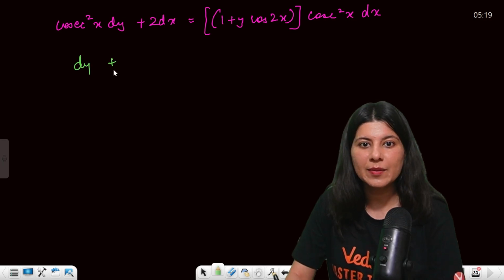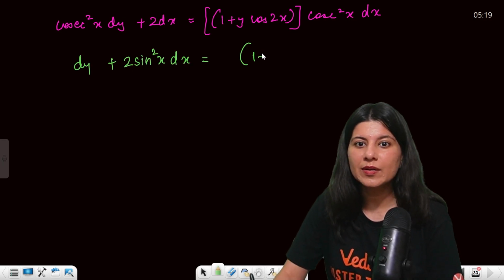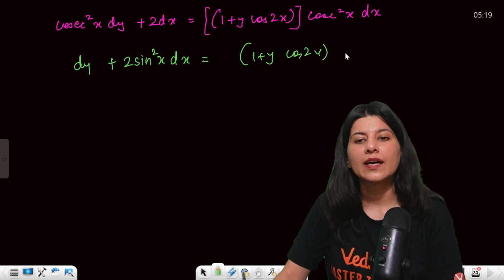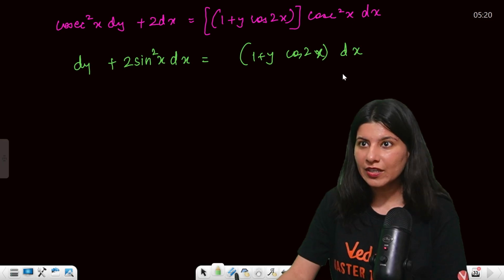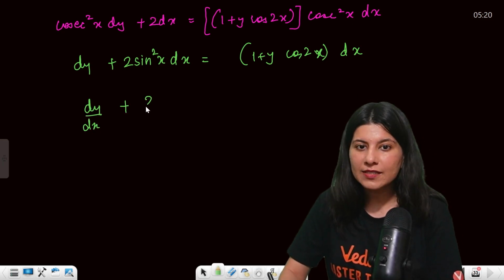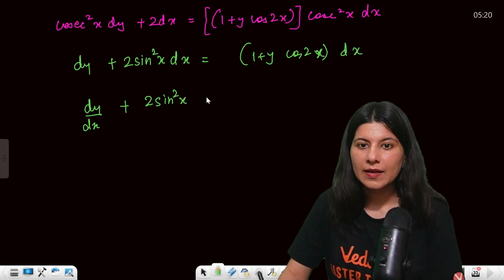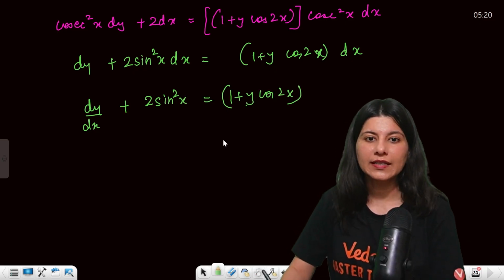So this is dy plus 2 sin square x dx equals 1 plus y cos 2x dx. Then we can divide by dx, so this is dy by dx plus 2 sin square x equals 1 plus y cos 2x, correct?